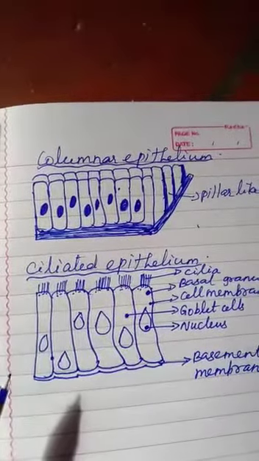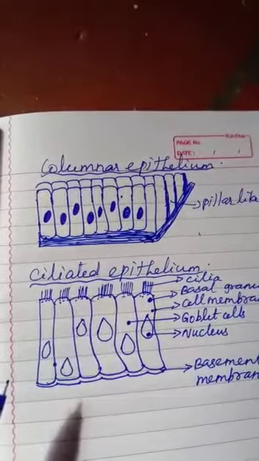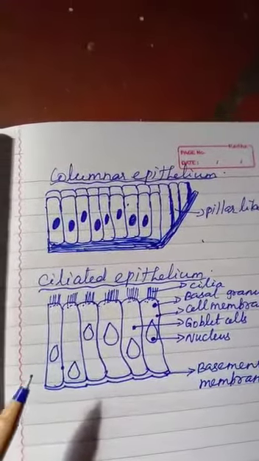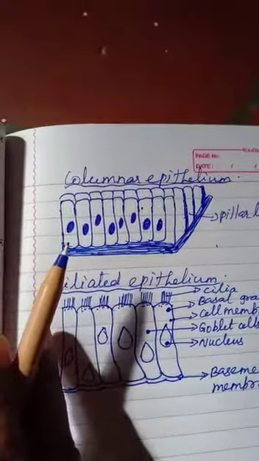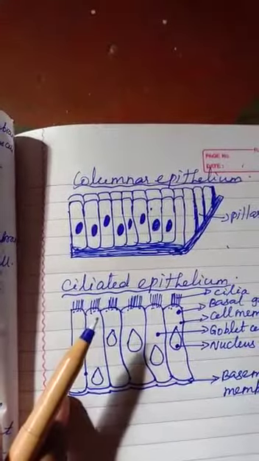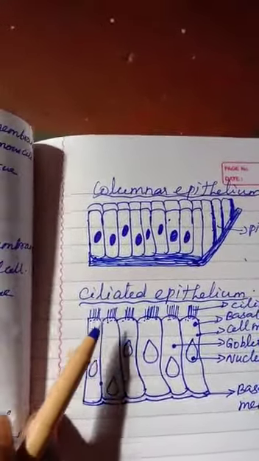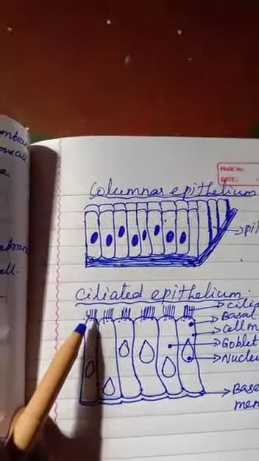Then next we see the ciliated epithelium. Certain columnar cells bear numerous delicate hair-like outgrowths. Some particular columnar epithelium bears these hair-like outgrowths. That is called cilia.